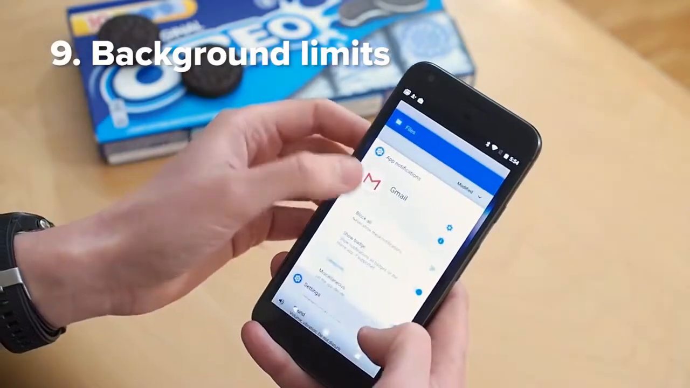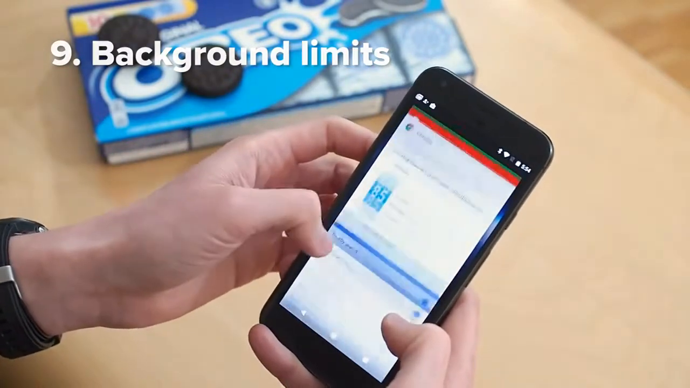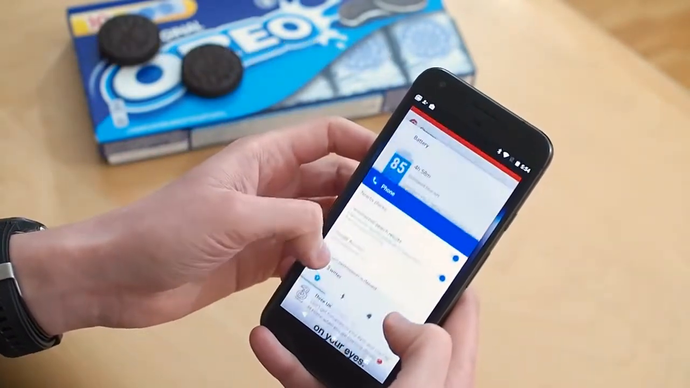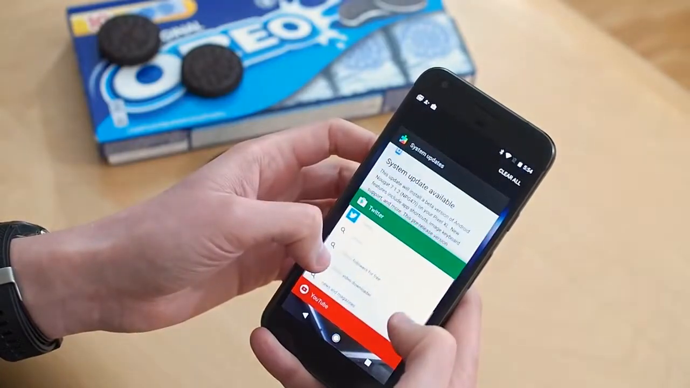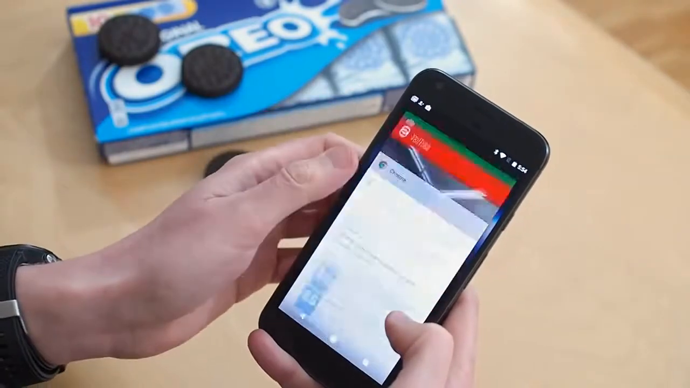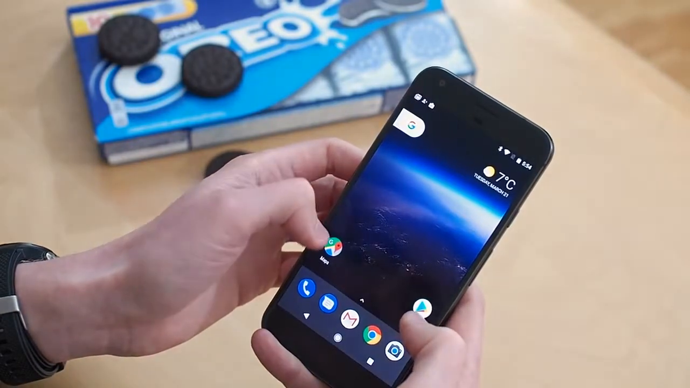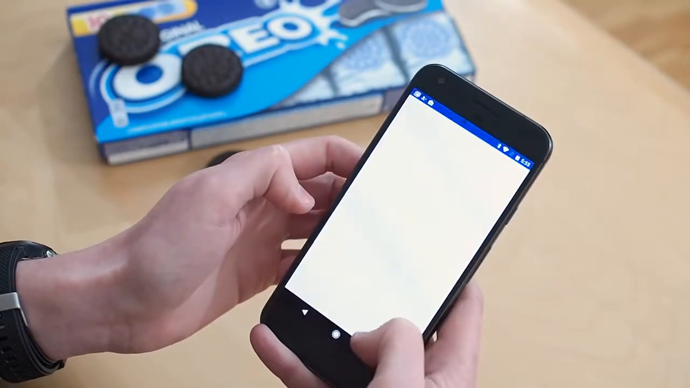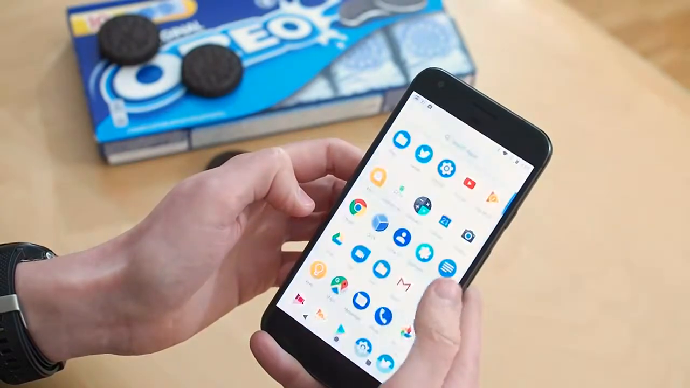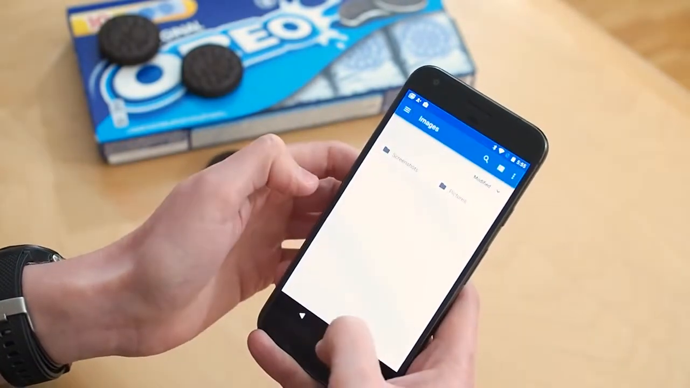Number 9, background limits. This is a big under the hood change which could potentially make a big difference to battery life on Android O. The new version puts certain restrictions on what apps can do in the background, like location updates, broadcasts for other apps to pick up on, and activities that continue running when the app is in the background. You can't really show this stuff working, but it's really a continuation of the work Google started in Nougat. Like those on the go, it's part of this push towards making Android more battery efficient.